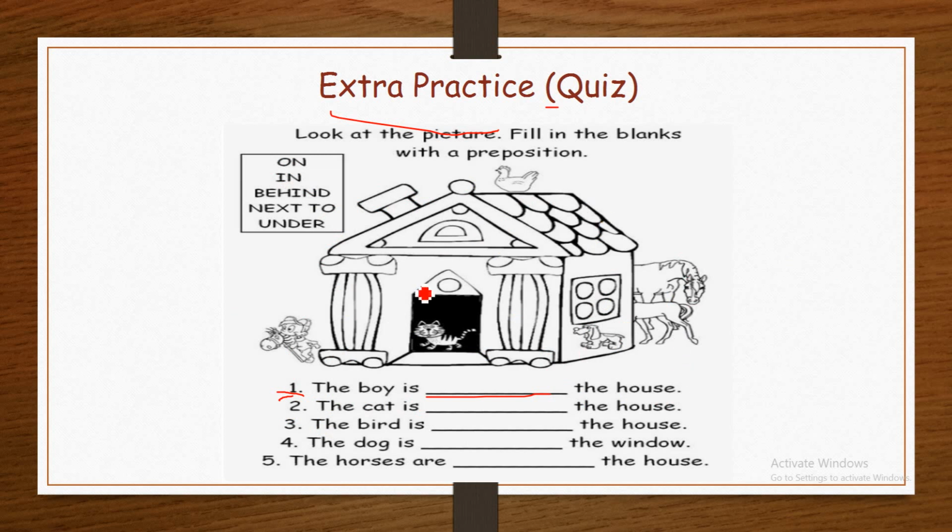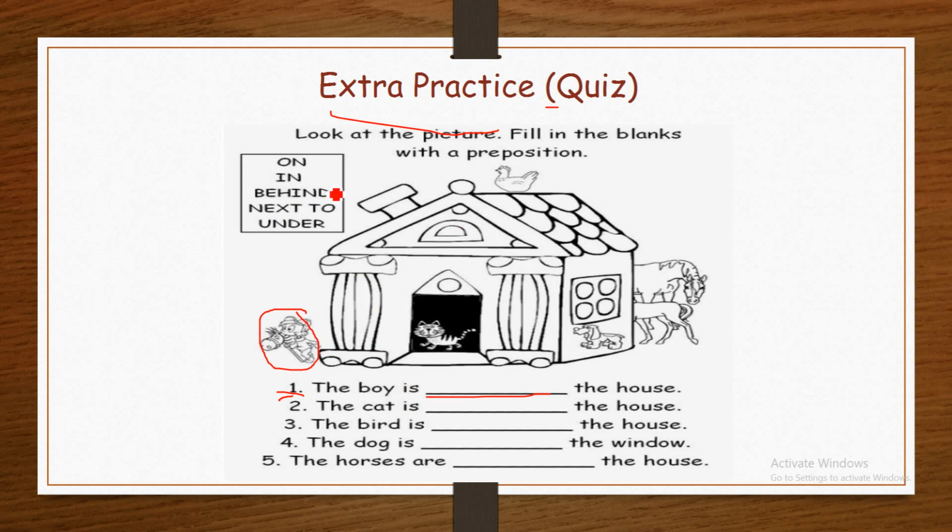First, we have to find the boy. Here is the boy, and here is the house. We have 5 prepositions: on, in, behind, next to, under. The boy is what?